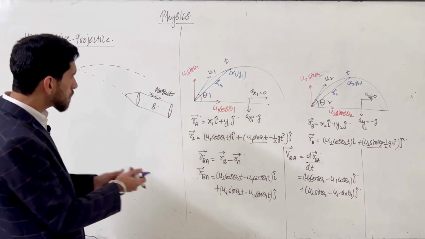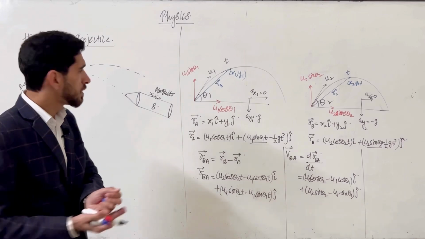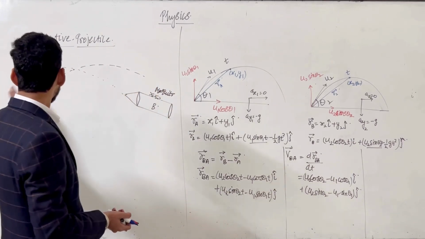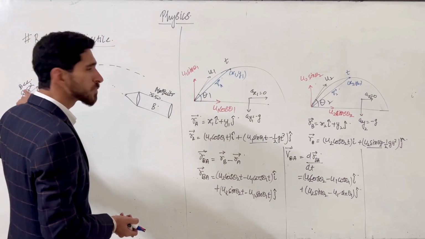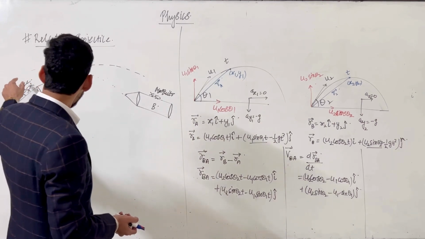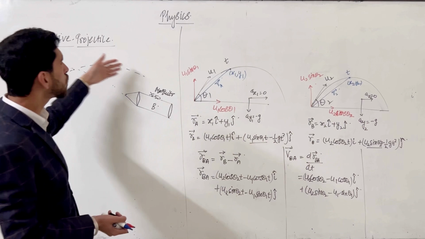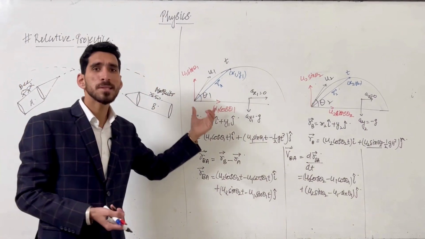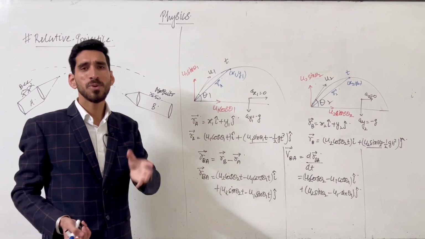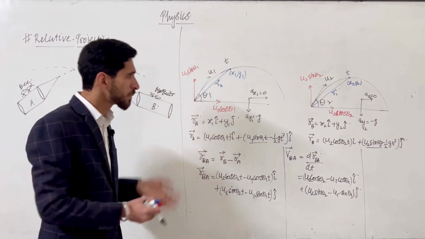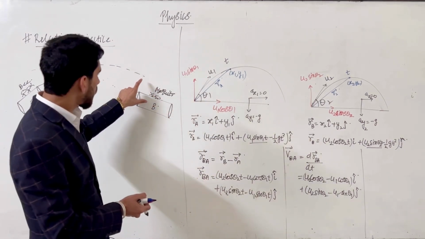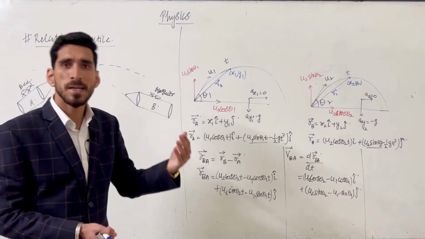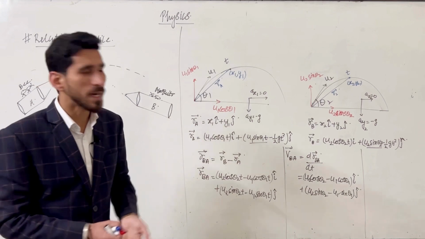With respect to us, we are standing on the ground, looking at this rocket, that is a projectile motion. But if I ask from this B how the mosquito is moving, on which track, that is a straight line path. So we can consider from here that one projectile with respect to another moves on a straight line path.